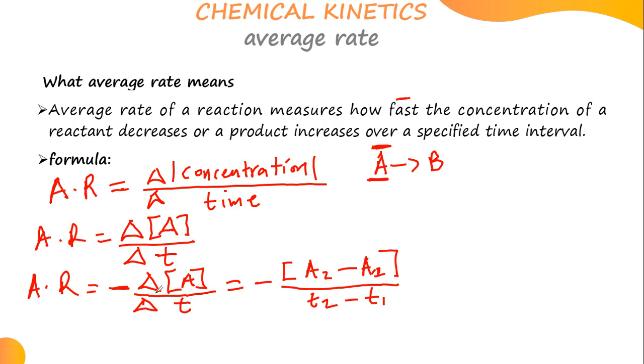Because the concentration, you have it at the start of the reaction, which is the initial, and also the final. It must be measured. Is it clear on this part?